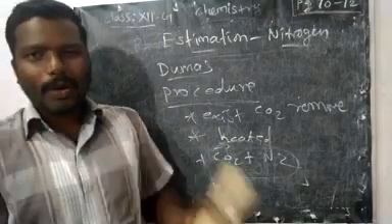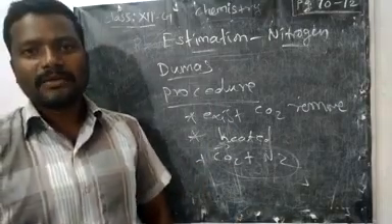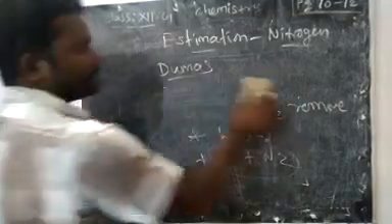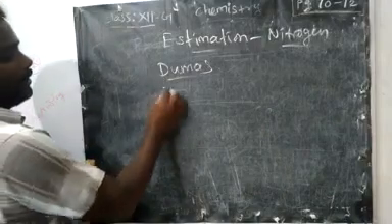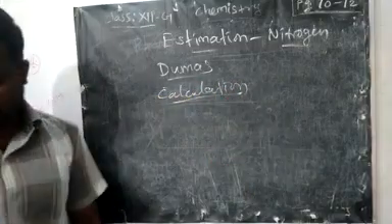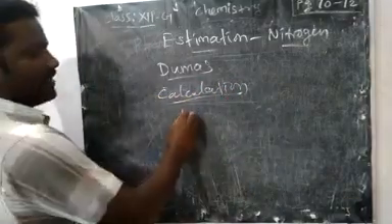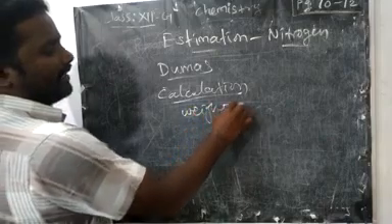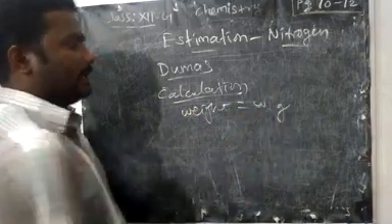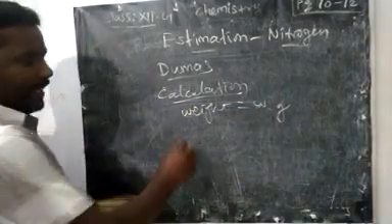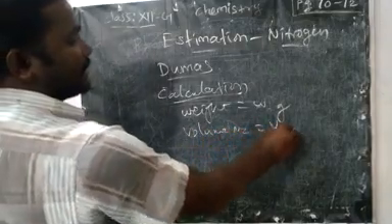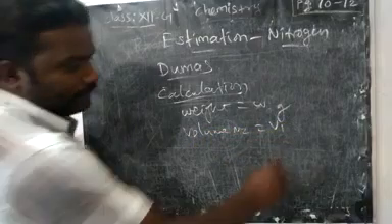Now we are getting the volume of nitrogen gas, but we want to measure it. So the calculation part: how much you got, you want to calculate. Listen, the weight of the organic substance is W grams. Then the volume of nitrogen we got is taken as V1 liter.